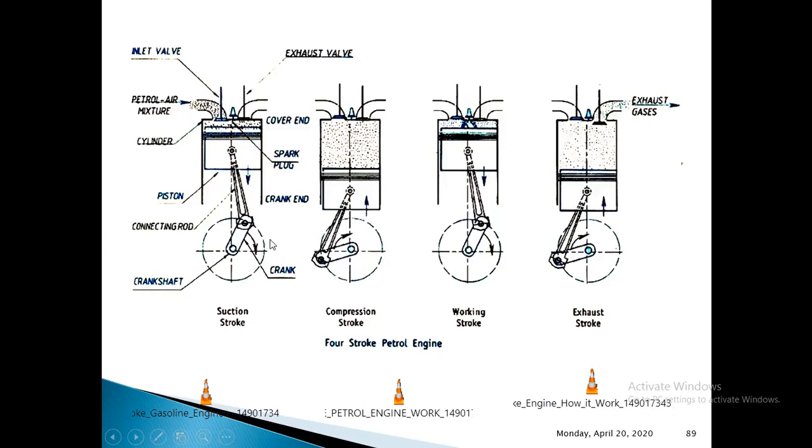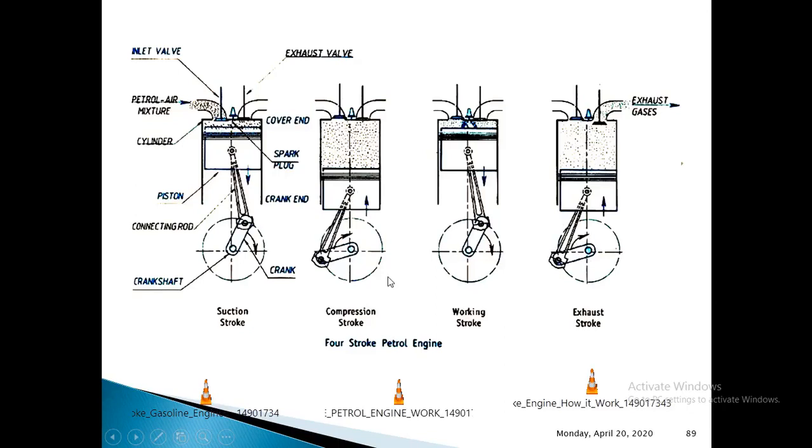And we need to identify, to complete one cycle, how many revolutions of crankshaft are required. In the case of suction, crankshaft will finish half of its rotation. In the compression stroke, it will finish the next half of its rotation. That means one revolution of crankshaft is done in these 2 strokes. Again, the crankshaft will finish the next half of its rotation in the power stroke, and the next half in the exhaust stroke. Thereby again, one more rotation of crankshaft in this case.